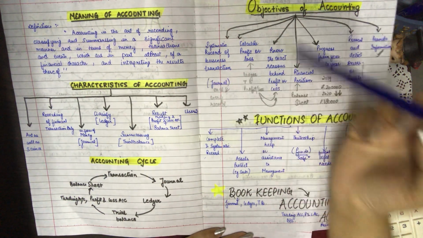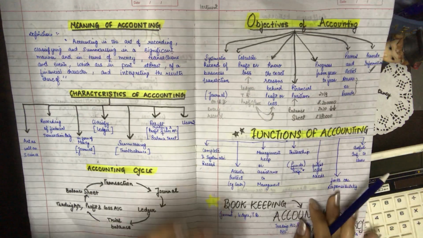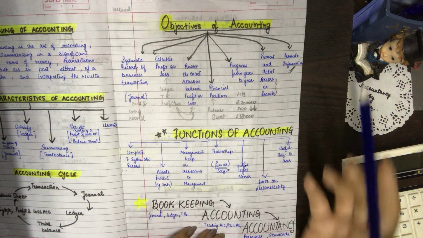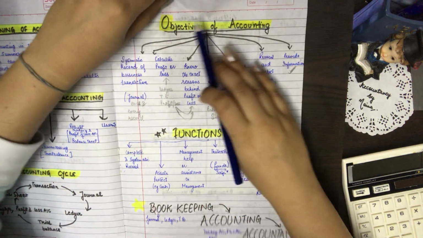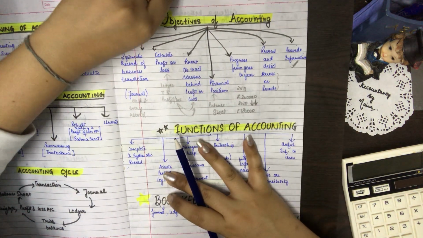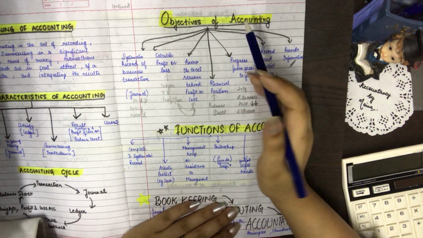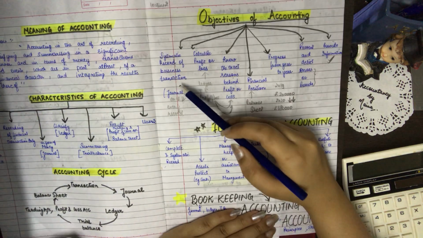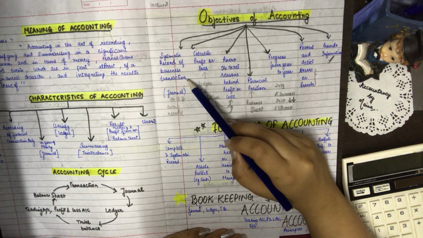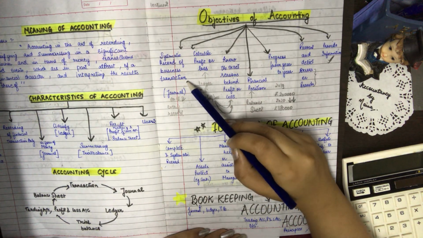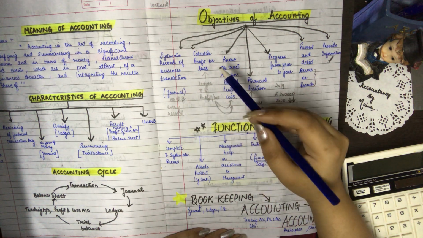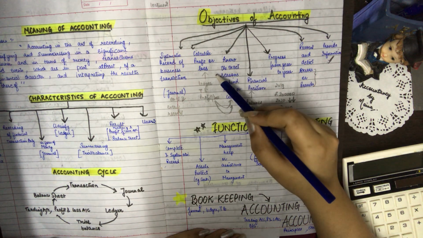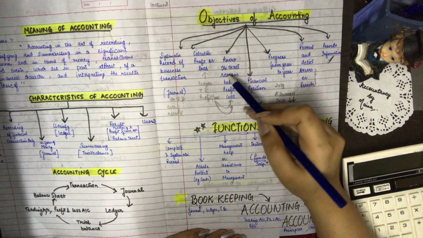Done? Then the next thing of this chapter is the objectives of accounting. What are the objectives of accounting? Why are we doing accounting? First, accounting is a systematic record of each and every transaction. So yes, accounting is a systematic record. That is why we make the journal. We record every transaction. Then it helps us to calculate the profit and loss, and it helps us to know the reason behind such profit and loss.